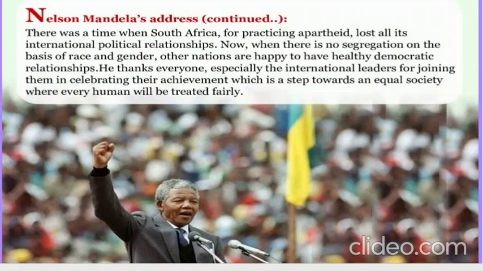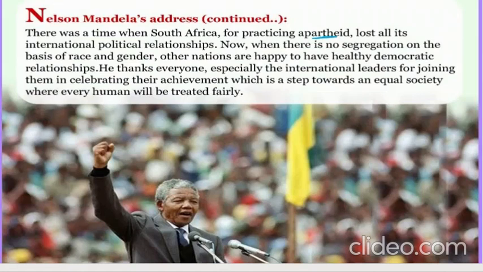Now, the continued part. There was a time when South Africa, for practicing apartheid, lost all its international political relationships. The previous rulers practiced this apartheid, the differentiation of black and white. So South Africa wasn't considered a good country, right? As in, the international relations weren't good. The other countries would say they are so discriminative, they're discriminating based on the skin color, and we do not want to keep relations with them. So due to that reason, international relations were also a problem during the previous time when such apartheid was followed.